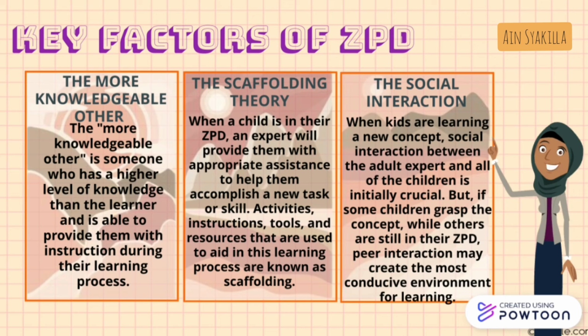And lastly, social interaction. For learning to take place, Vygotsky believed that social interaction between a more knowledgeable other and the learner was crucial. For instance, when kids are learning a new concept, social interaction between the adult, expert, and all of the children is initially crucial. But if some children grasp the concept while others are still in the ZPD, peer interaction may create the most conducive environment for learning.